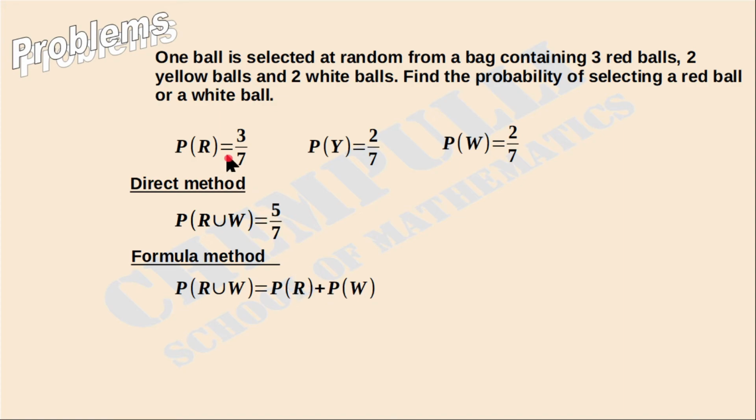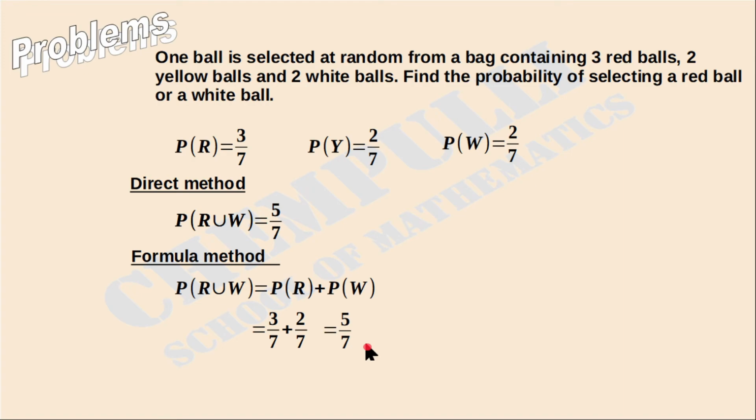Then in this case, what is P of R? P of R is 3 over 7 plus P of W. What is P of W? 2 over 7. That is 3 over 7 plus 2 over 7. You will get the answer 5 over 7. Here you can check both answers: the direct method gives 5 over 7, and the formula method also gives 5 over 7. Both cases we got the same answer.